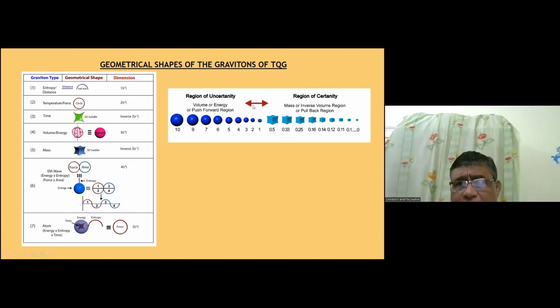Now the region of uncertainty and the region of certainty. You see on the left hand side, these spheres are getting larger and larger in size. So randomness increases, the radius of the circle increases, so entropy increases. So this left side is the side of the push forward gravitons of the universe, and you see these 3D saddles are squeezed and squeezed, so it is becoming more and more attractive. So this is the region of certainty. This is the region of uncertainty or region of randomness or region of disorder, and this is the region of certainty or region of order.